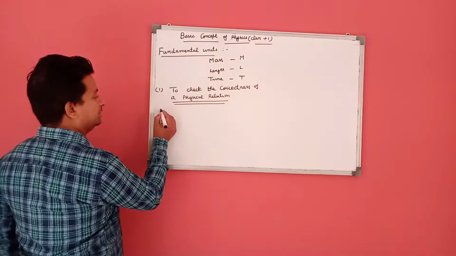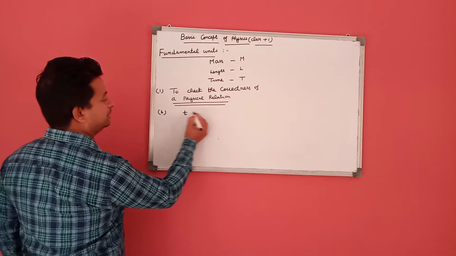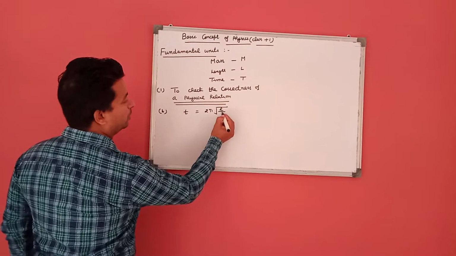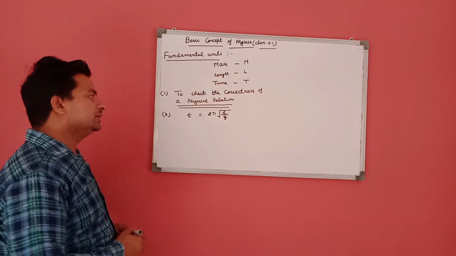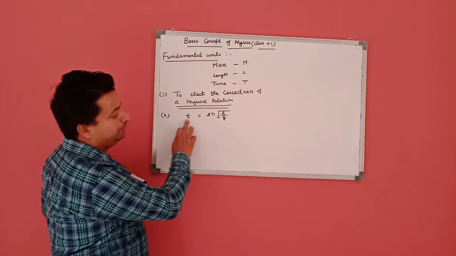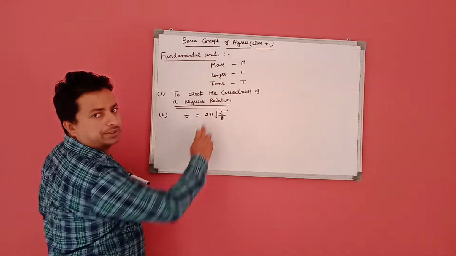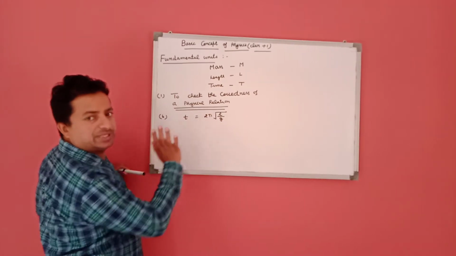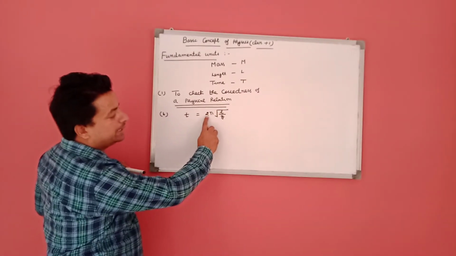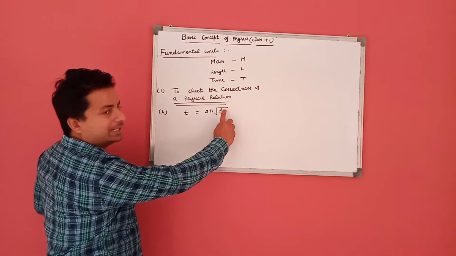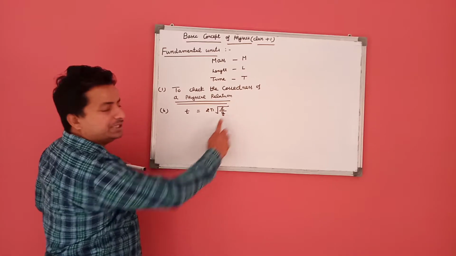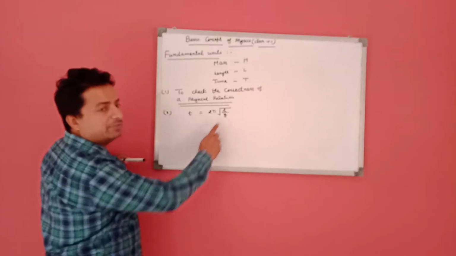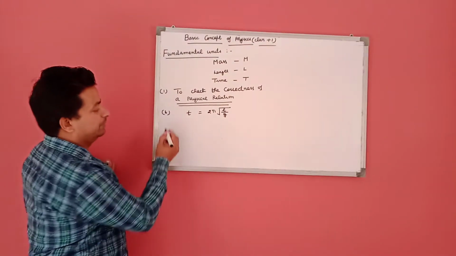In the second question, we have a relation T is equal to 2 pi under root L upon G. In this relation, T is time, 2 pi is constant. In dimensional analysis, a constant has no dimension, so this quantity has no dimensions. L is called the length of the pendulum. G is acceleration due to gravity.